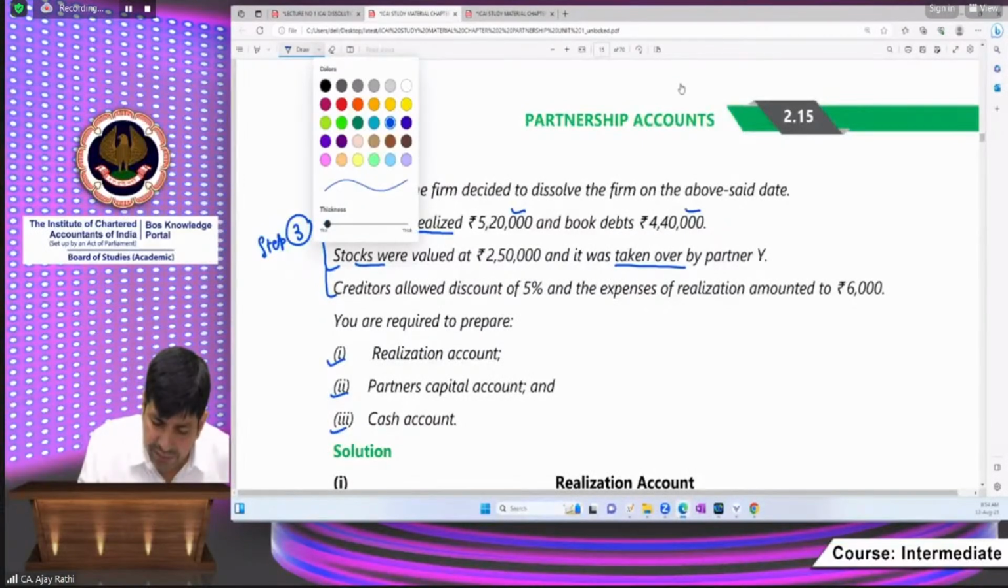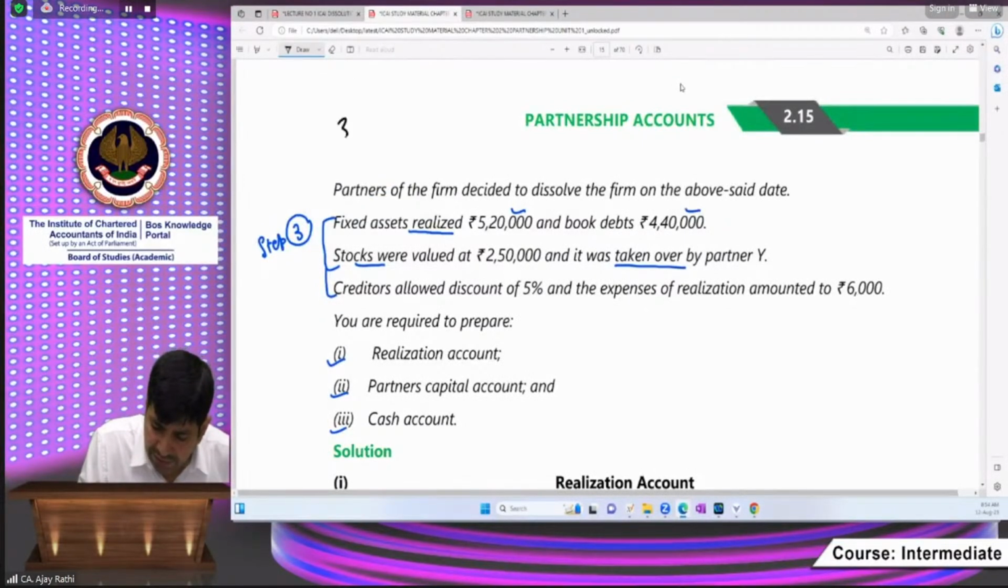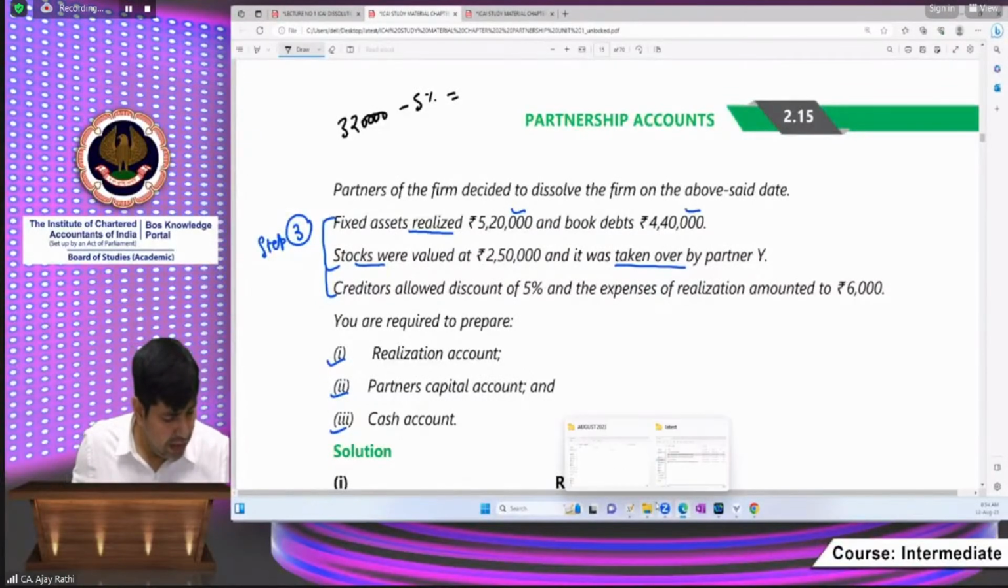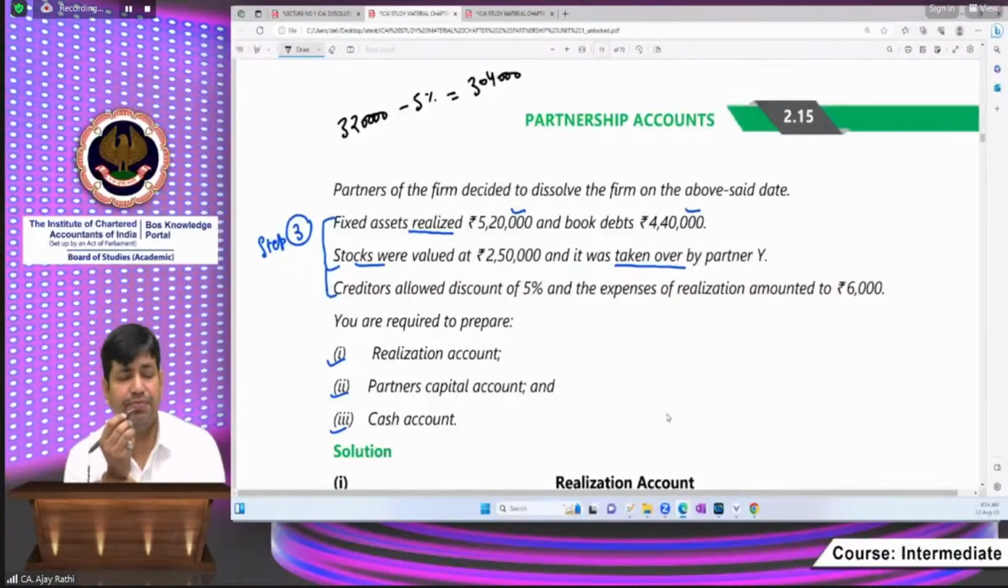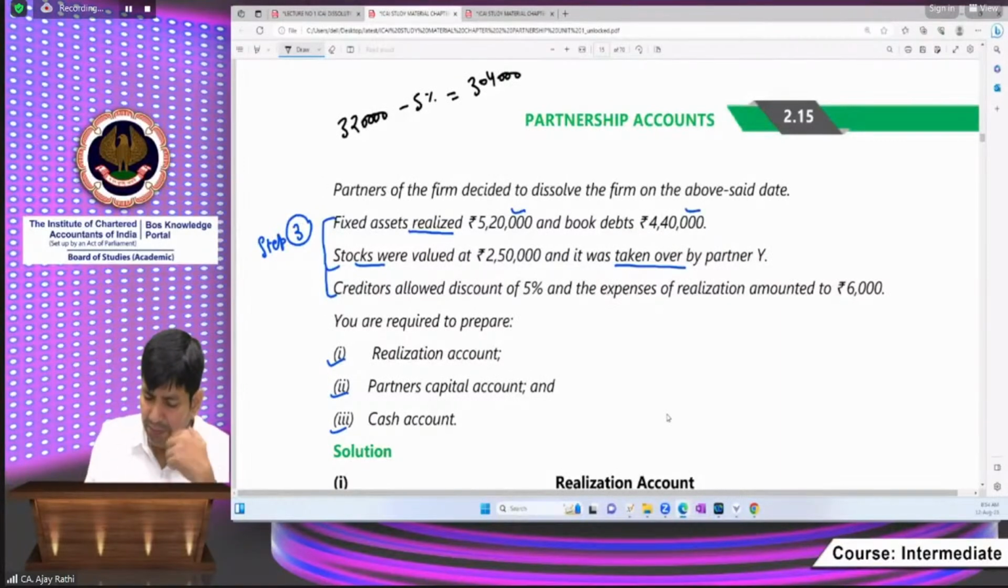3,20,000 is the creditor figure, and if you are not paying 5%, what is the remaining amount that has been paid? 3,20,000 multiplied by 95% is 3,04,000 that is being paid. So beta, this is the payment amount for the creditors, and realization expenses are 6,000.